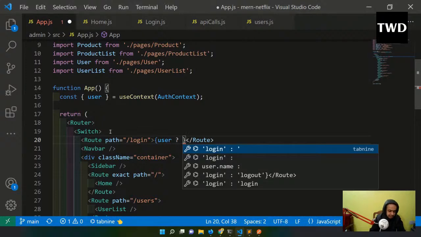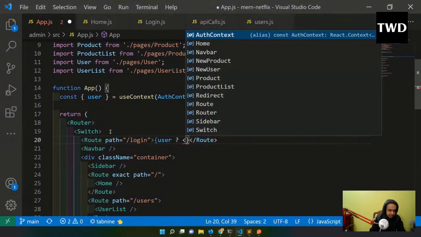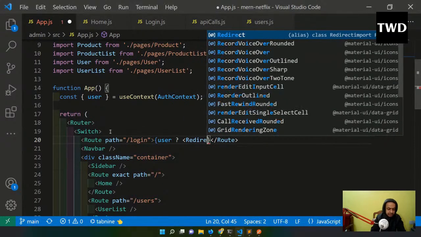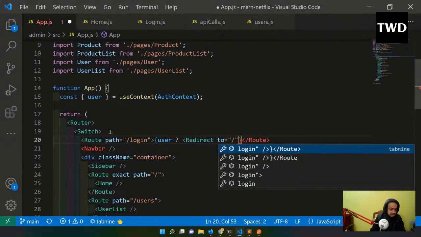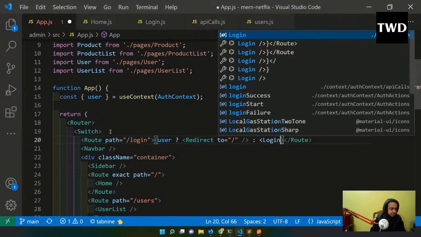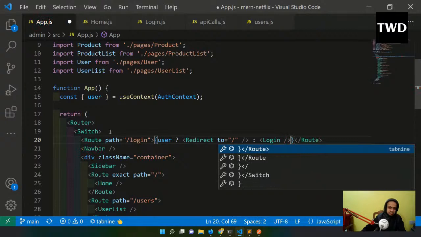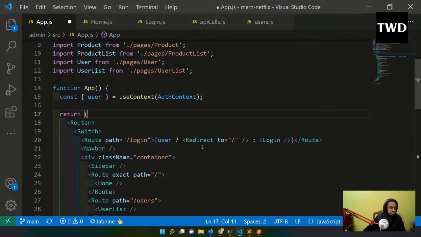Okay, then if the user is there, then I will redirect to slash login. So redirect to this thing and login, and then this is done.